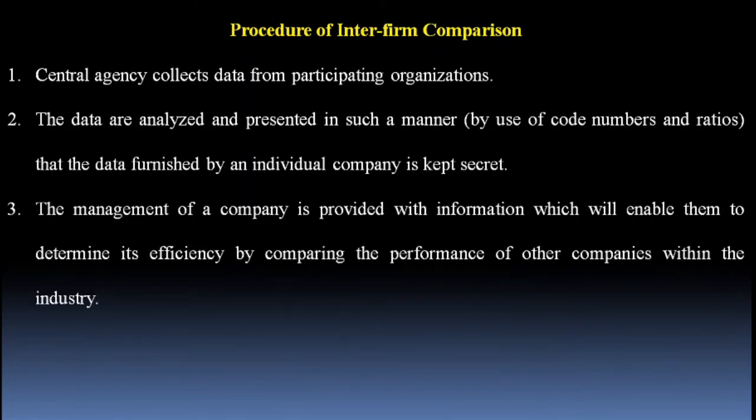Next point, the management of a company is provided with information which will enable them to determine its efficiency by comparing the performance of other companies within the industry. After receiving that report, the company knows its code number, and the company will come to know its ratios in the industry, and at the same time they have the ratios of other companies, but other companies' names are not disclosed in that report. Only their code numbers are disclosed, and you know only your code number. You don't know the code number of other companies, and you can compare your ratios with other companies.